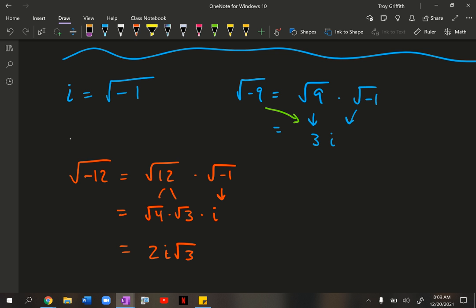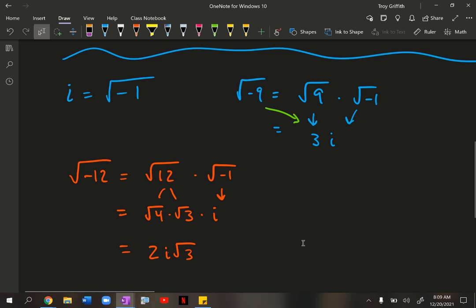And the reason why we do that is because, this is a very small math thing, but if you don't put that i in between the 2 and the square root of 3, students are doing this really fast. Sometimes they'll do something like this, and I can't tell, hey, is that i underneath the radical or is it outside of the radical? It needs to be outside of the radical. So in order to eliminate any guesswork there, we will just put the i in between the 2 and the square root of 3. Okay?